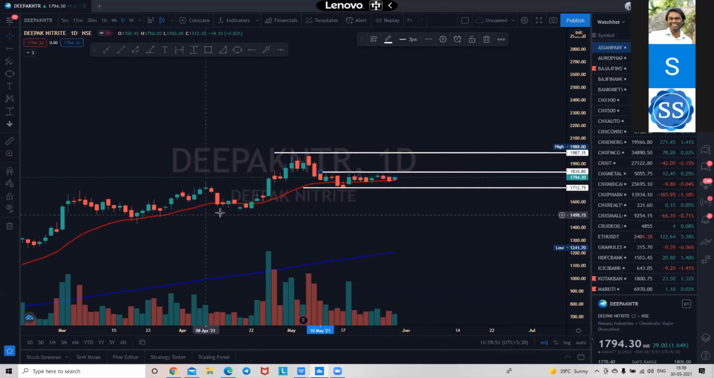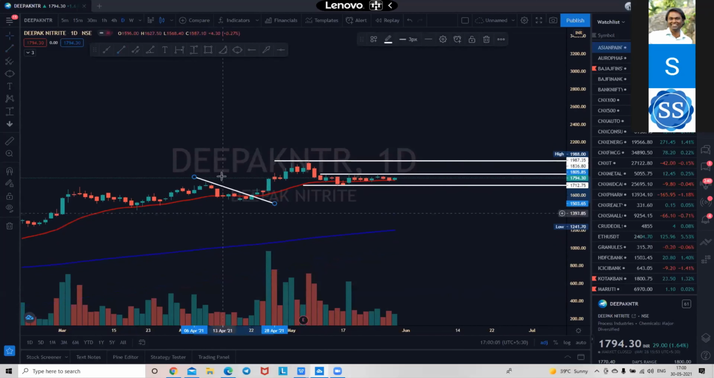Meaning there should not be big candles, there should be small candles, contracting candles, and contracting volume. For a breakout to happen, you should have these criteria, and once the breakout happens, you will get a good stock, you will get a strong stock.